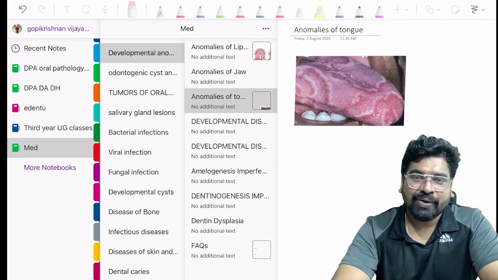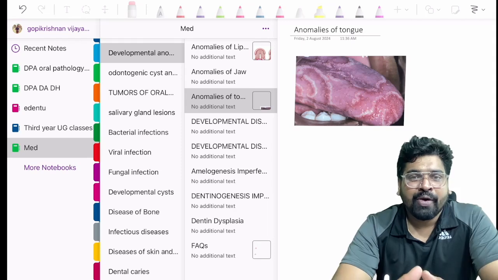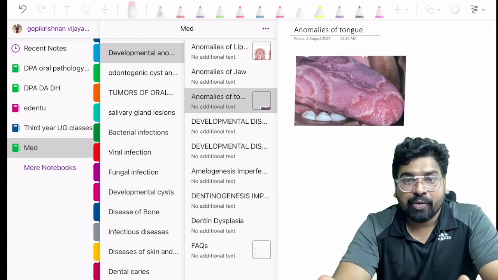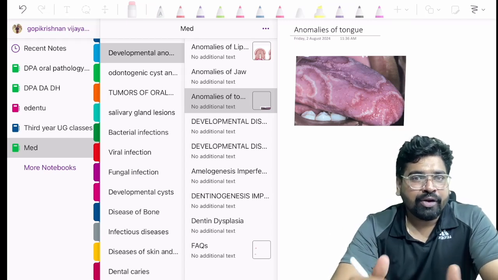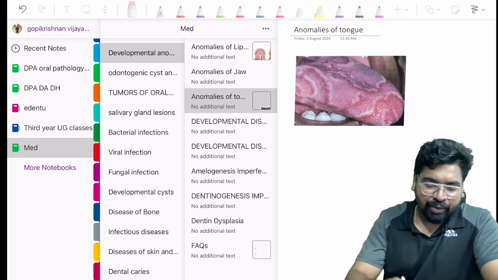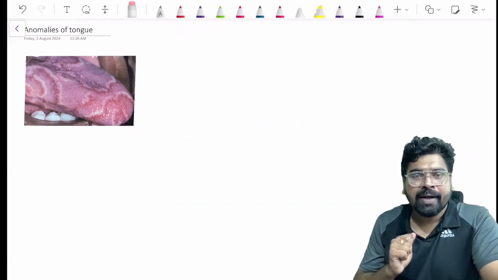We are discussing the developmental anomalies. In the previous video we have seen developmental anomalies of the lip, and in this video we are going to see developmental anomalies of the tongue.